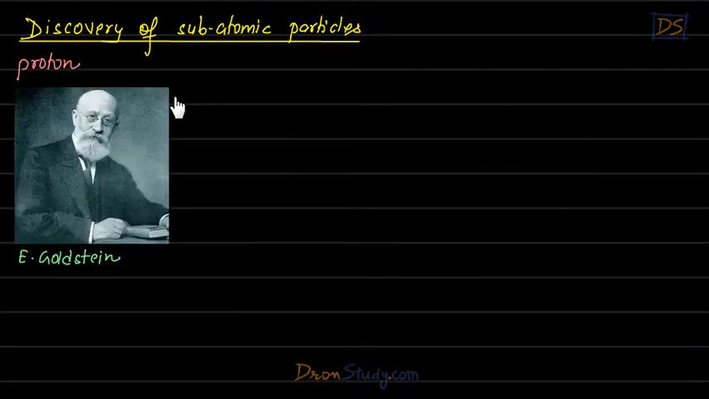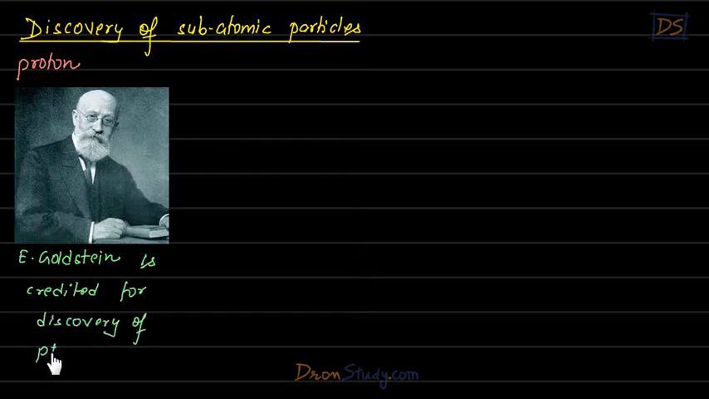So now students, let us talk about the proton. How was the proton discovered? Look at this great scientist, E. Goldstein. He is credited for the discovery of the proton. And please mark my words: I'm not saying that he discovered the proton, I'm saying that he is credited for the discovery of the proton. Now what does it mean? Why am I saying that he is credited for the discovery but not that he discovered?